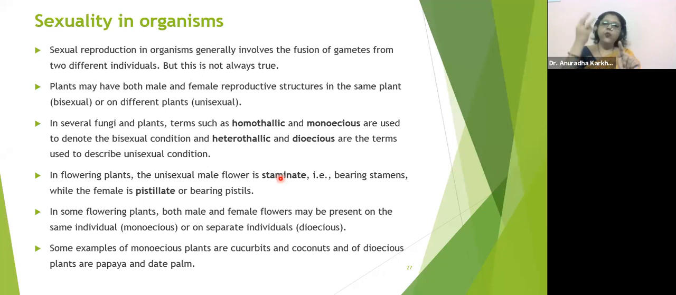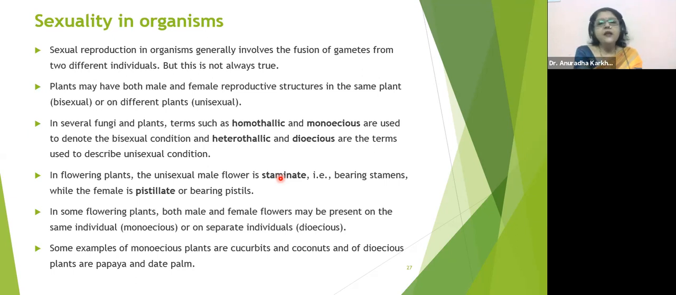Bisexual, one flower having male reproductive structures as well as female reproductive structures in that same flower. एक ही फ्लावर में मेल रिप्रोडक्टिव स्ट्रक्चर्स भी है और फीमेल रिप्रोडक्टिव स्ट्रक्चर्स भी है। ऐसे फ्लावर को हम कहते हैं बाइसेक्सुअल फ्लावर। और मोनोशियस प्लांट होता है बेटा, मोनोशियस फ्लावर नहीं होता है। So what is monoecious? One plant having male flowers containing only stamen, as well as another flower containing only the carpel.